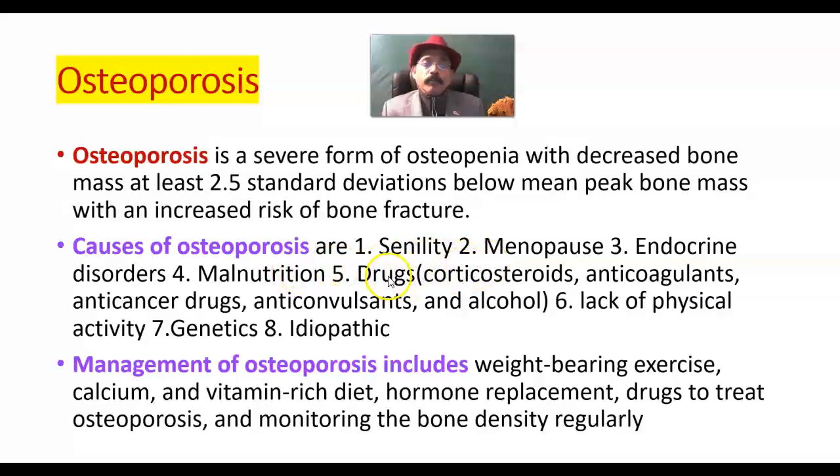Some drugs cause osteoporosis, like corticosteroids, like the glucocorticoids, anticoagulants like heparin, and anti-cancer drugs. Any anti-cancer drug may lead to osteoporosis. Anticonvulsants, the drugs used to treat epilepsy, like phenytoin and carbamazepine, may also lead to osteoporosis. And alcohol may also cause osteoporosis to a certain extent.